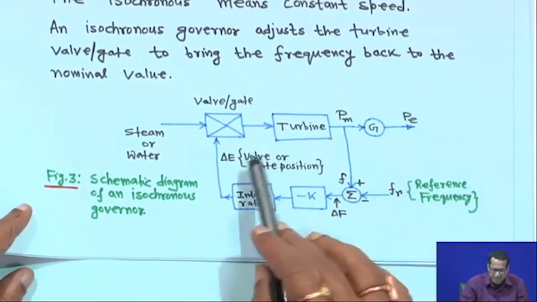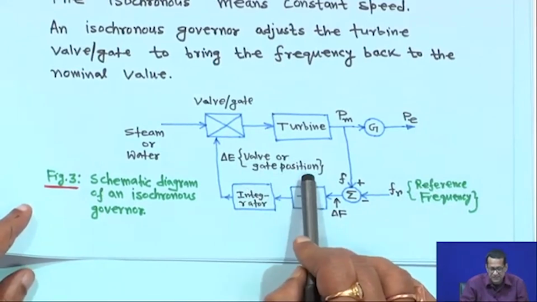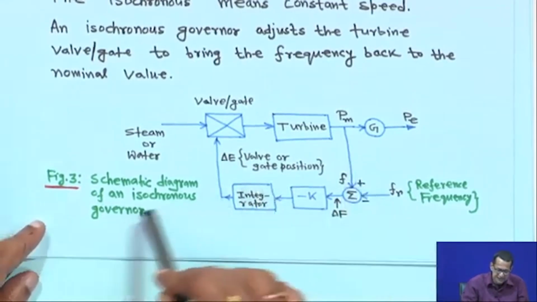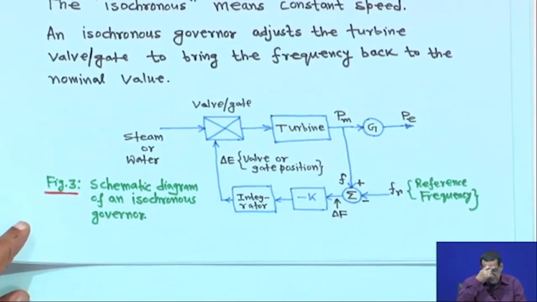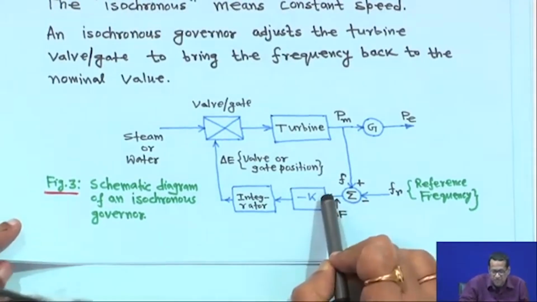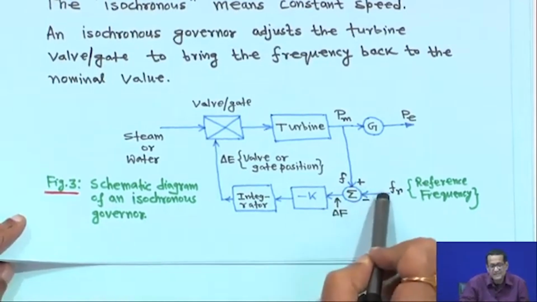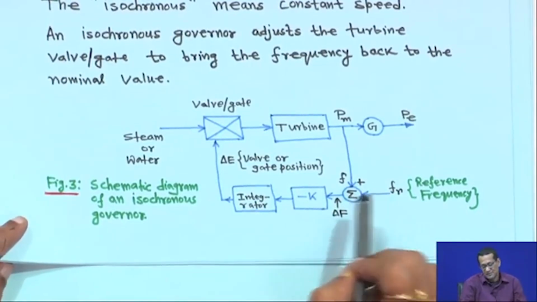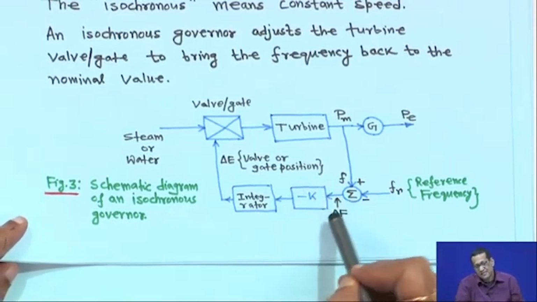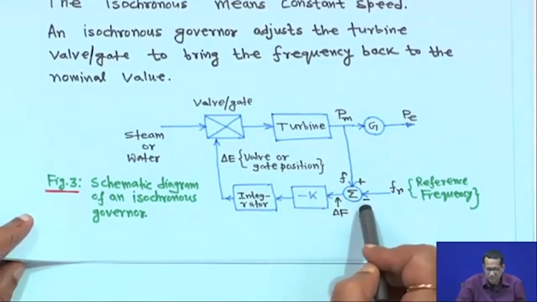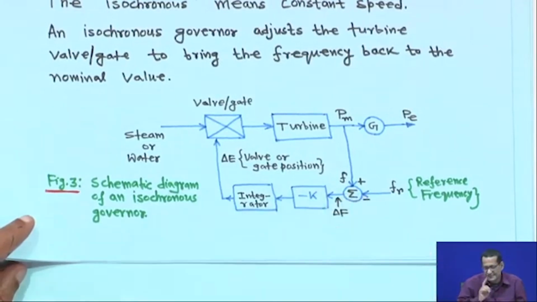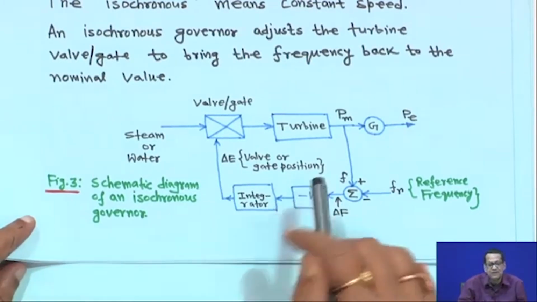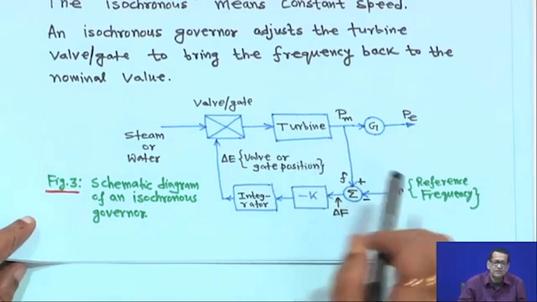And this is the valve in the case of a steam valve, or gate position in the case of a hydro gate. This is a schematic diagram of an isochronous governor, but this isochronous governor is suitable for such kind of operation where only one generator is supplying the load. If you have two or n number of generators, it does not matter, but only one generator has to supply the load.